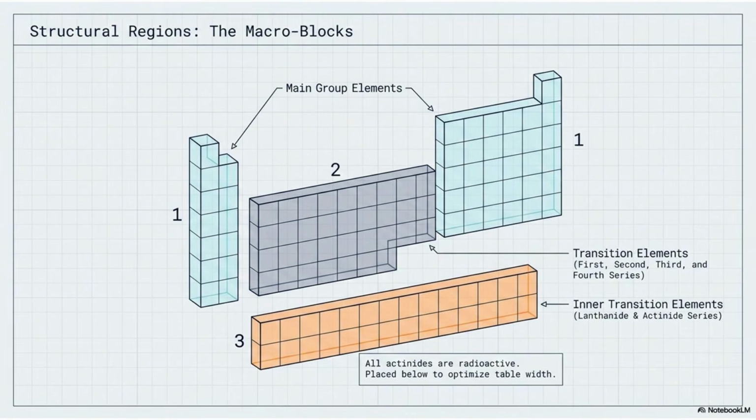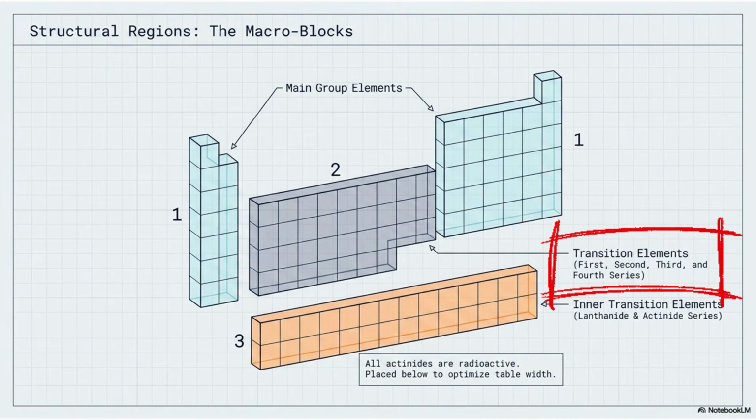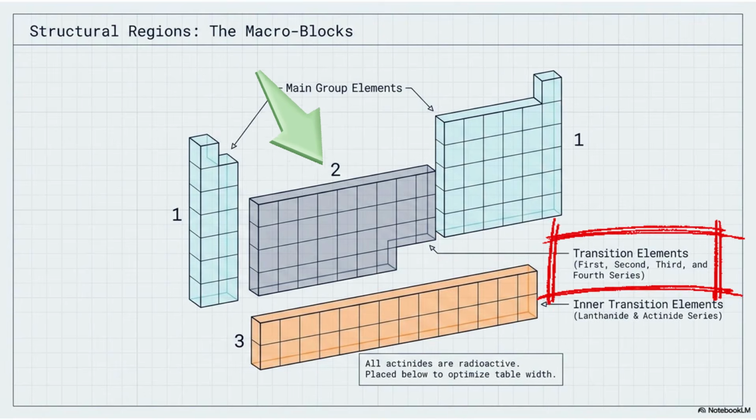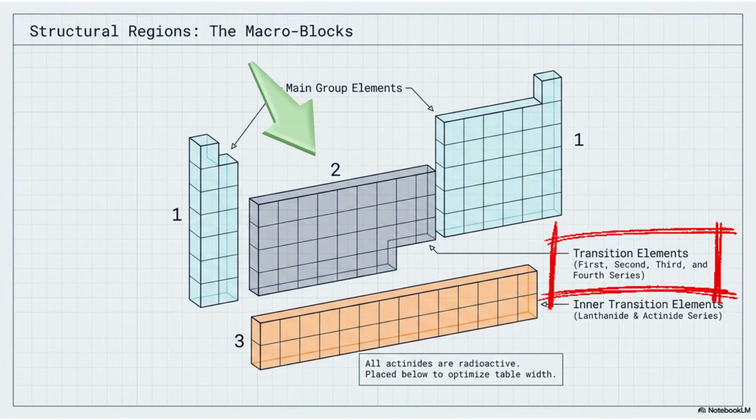The second region is the transition elements. This is the large block located in the center of the periodic table. It includes what we commonly call the transition metals. Transition elements are generally strong, hard, dense, good conductors of heat and electricity, and capable of forming many different compounds. Some familiar transition metals include iron, copper, nickel, chromium, titanium, zinc, and silver.